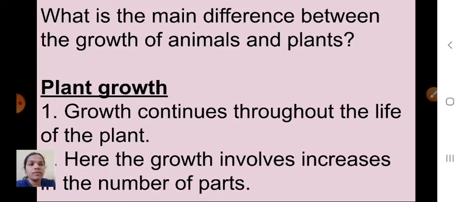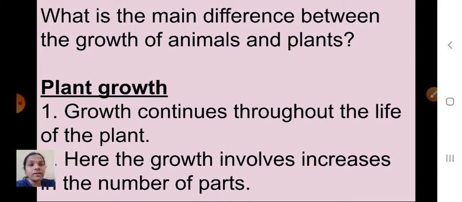Here one question is there in your textbook. What is the main difference between the growth of animals and plants? You know very well that an animal will move from one place to another. Animals and plants both are living things, but the main difference is that an animal can move from one place to another for shelter and food. At the same time, plants have no movement; they stand in one place.